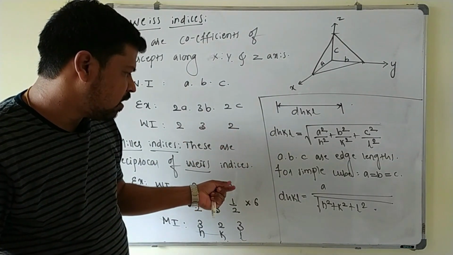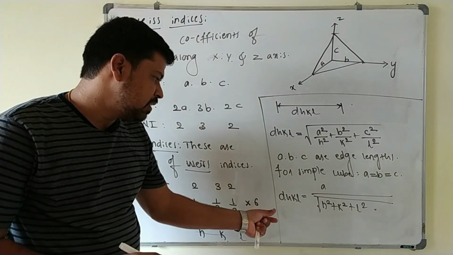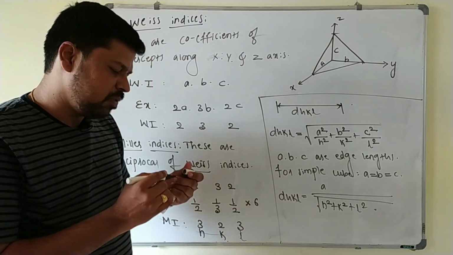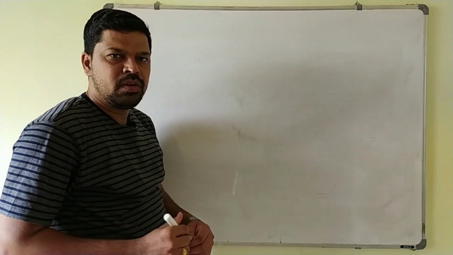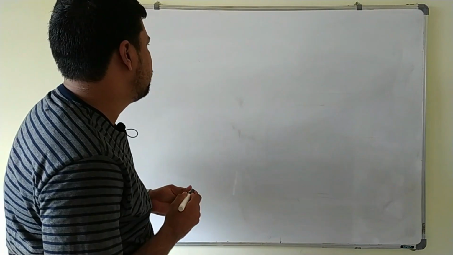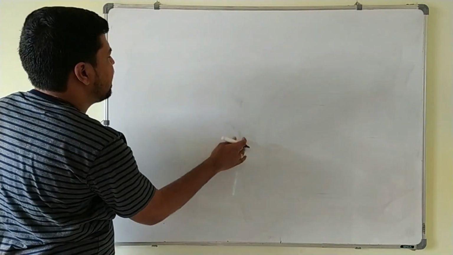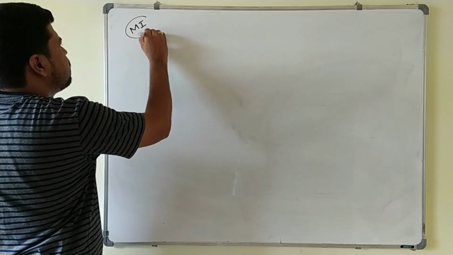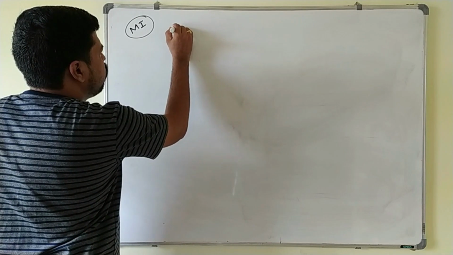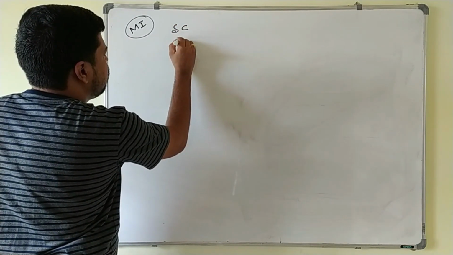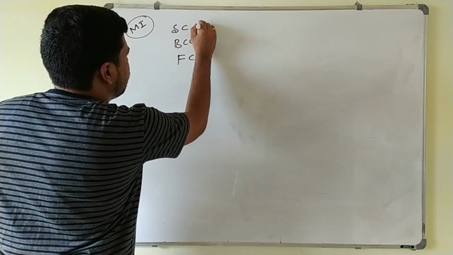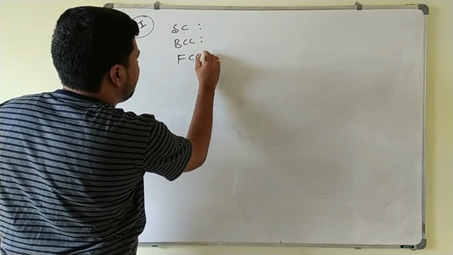We will go for simple cube, FCC and BCC. These HKL values we will write, and this d value. Next point. Now we will write Miller indices values for simple cube, BCC and FCC. There are possible Miller indices values for simple cube, BCC and FCC. For these three systems, we will write HKL values.